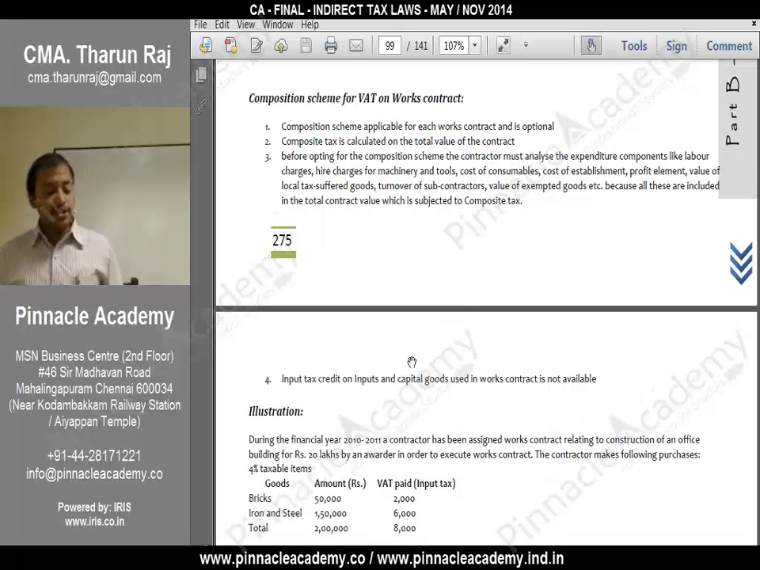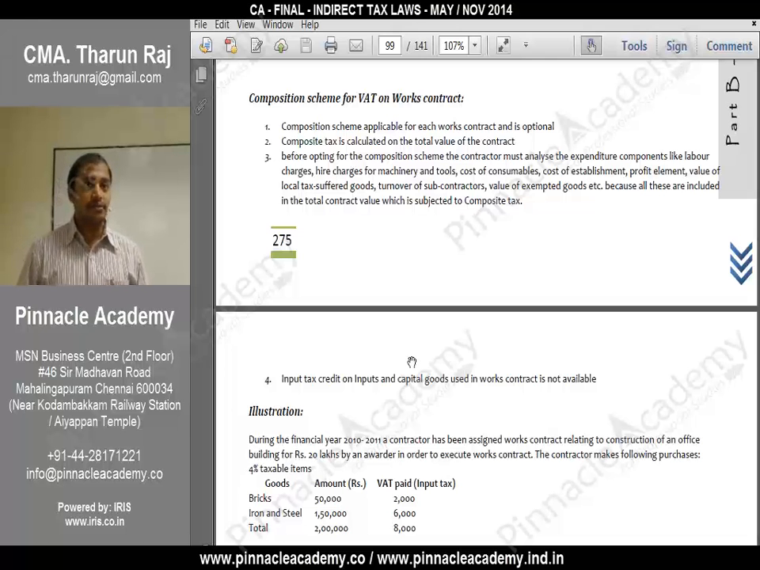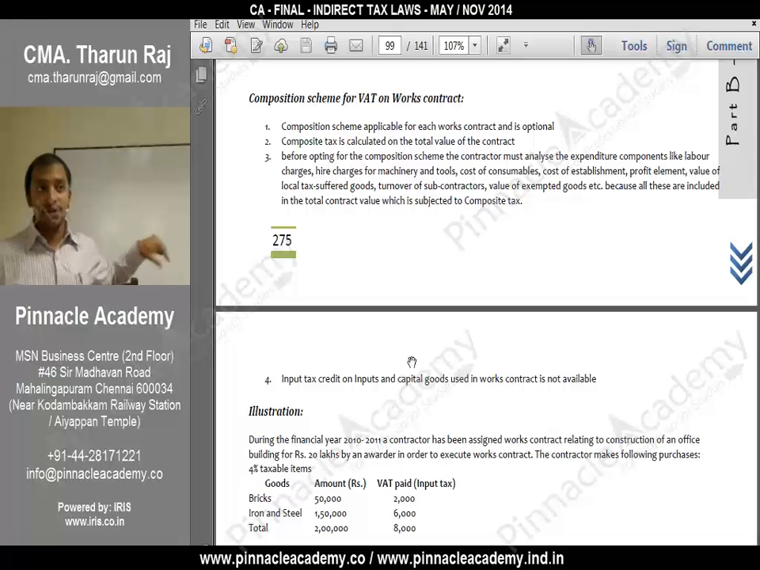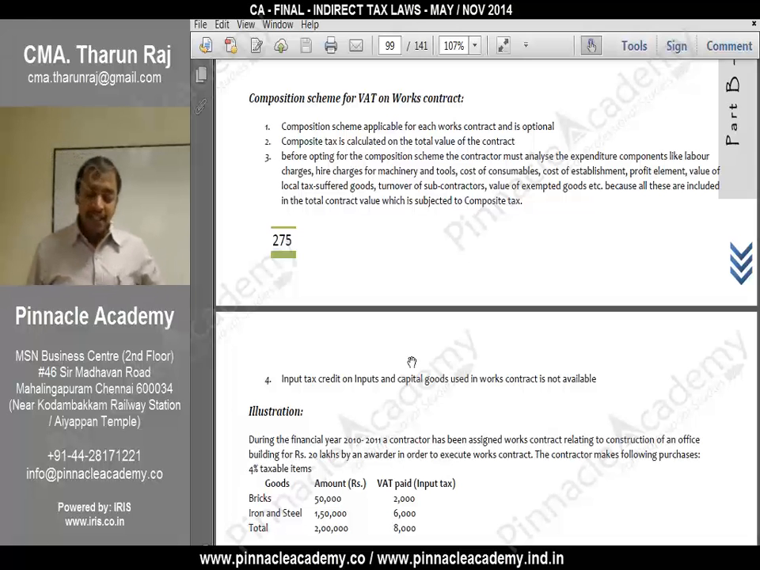Now, for the purpose of composition scheme, if you are opting for composition scheme, we will see what are all the consequences. Composition scheme is applicable for each works contract and is optional. Same like there, composition scheme is applicable for each works contract here also, under VAT also. Composite tax is calculated on the total value of the contract.